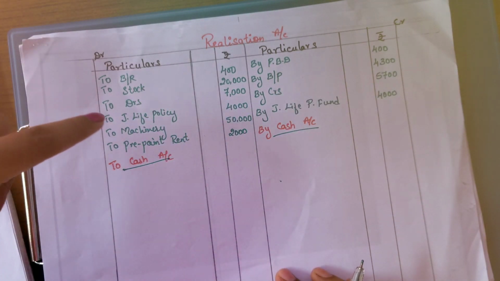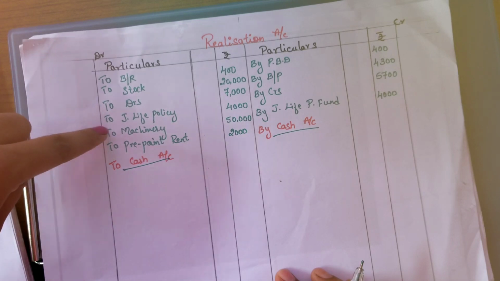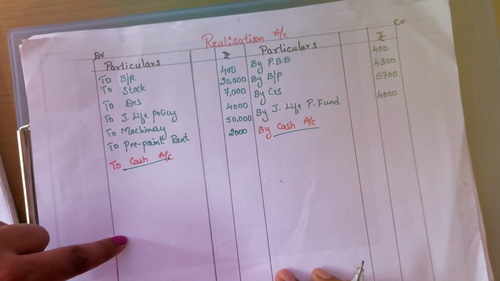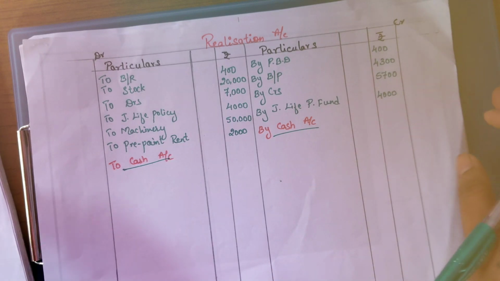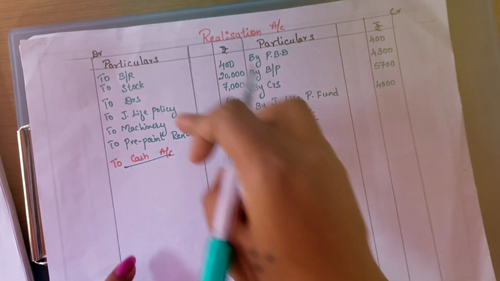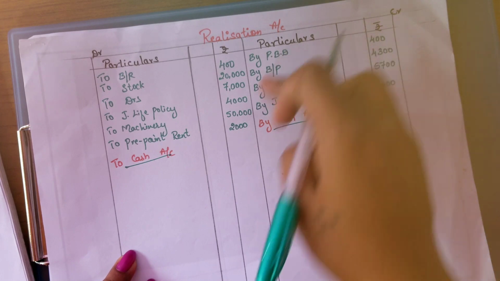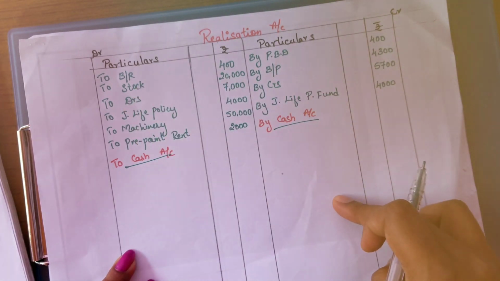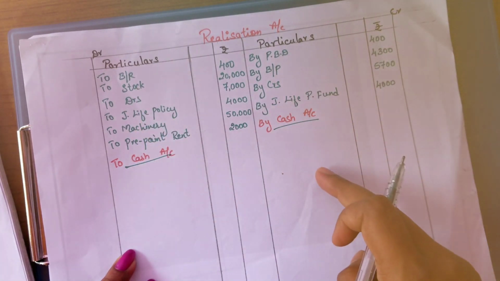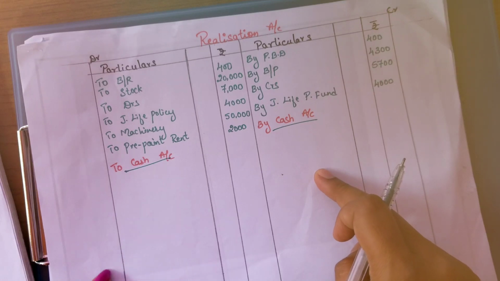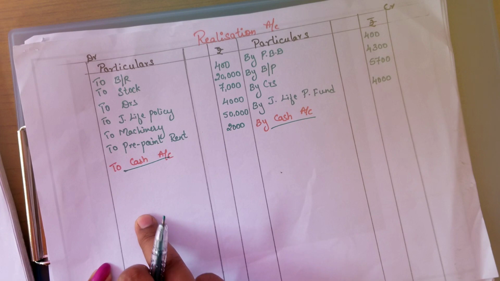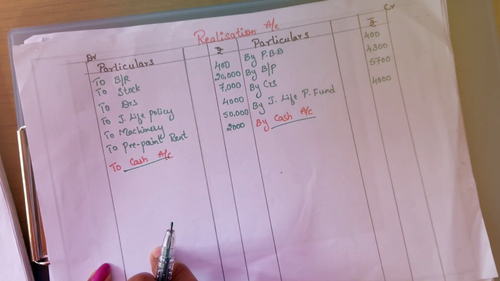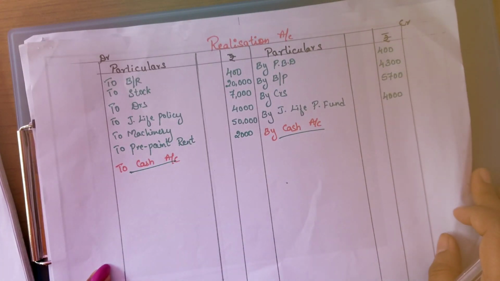Never write the assets' book value here as well as the adjustment related to assets here. It will never come. Please, to avoid the confusion, I am making it easy for you. Make it in X form. Assets book value here, and here comes the assets adjustment. Here is the liabilities book value, and here comes the liabilities paid. So it is in X form. To avoid the confusion, I am teaching you this.